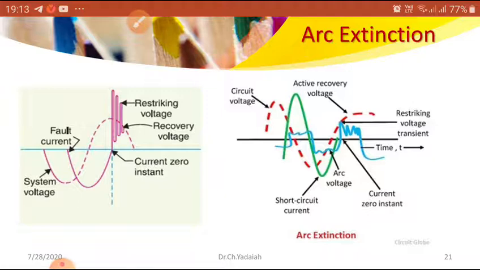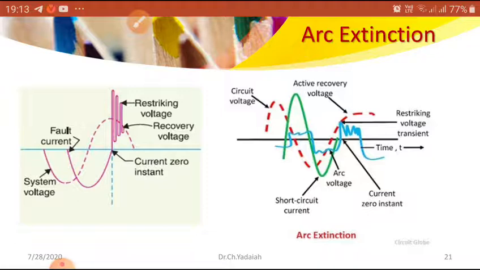Then, as the short circuit current increases toward the positive side after the zero crossing, at the current zero instant the voltage also increases to its normal value. At that condition the dielectric strength of the medium is low and there is more ionized gas between the two electrodes, so the voltage developed is higher.